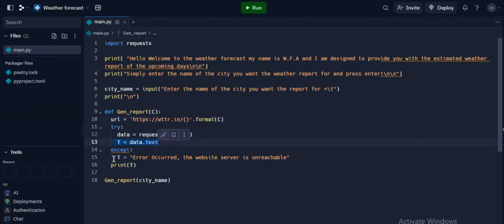In case the website isn't working due to some reasons, or it's glitching, then it says that it is an error and the website won't work. If the data request obviously does not get us anything, then we need to have that thing in place as well, obviously.